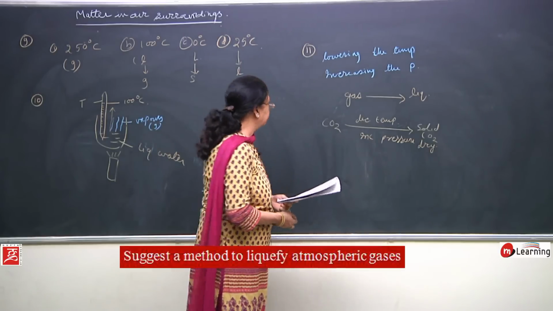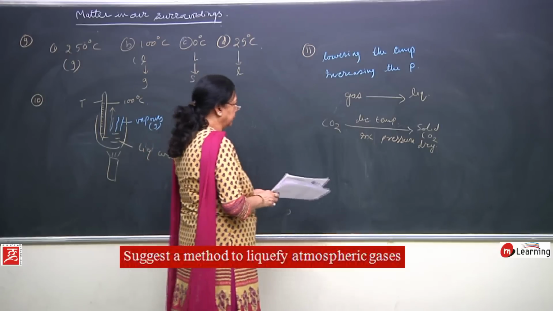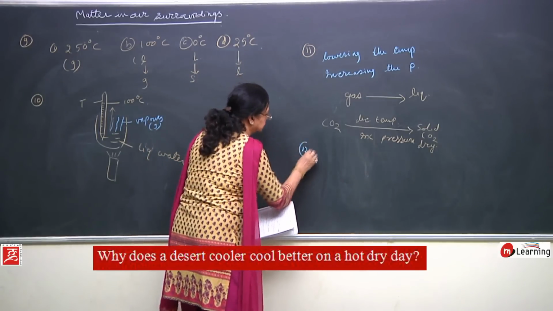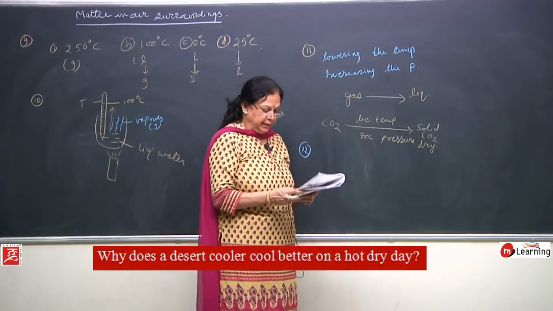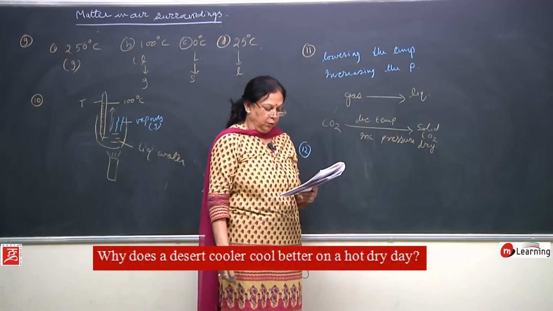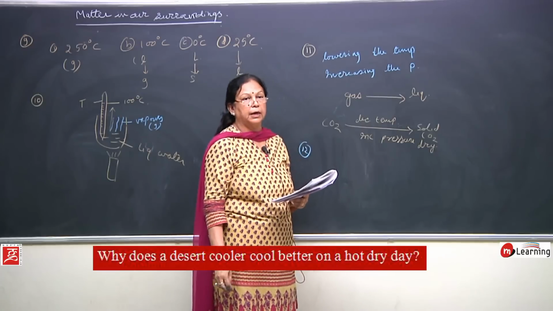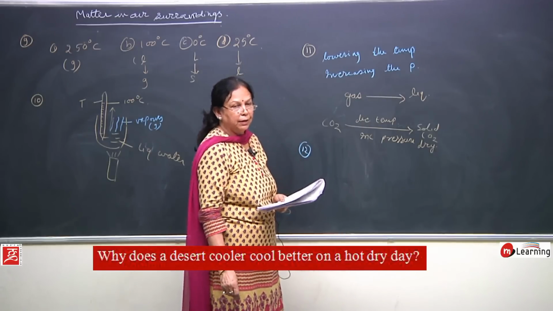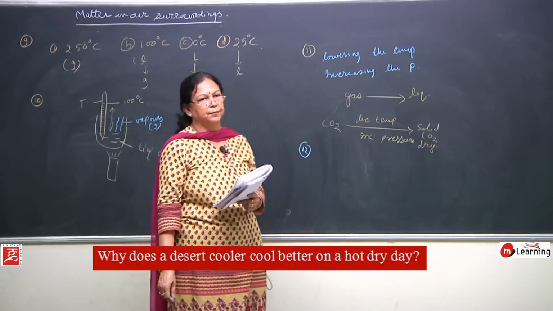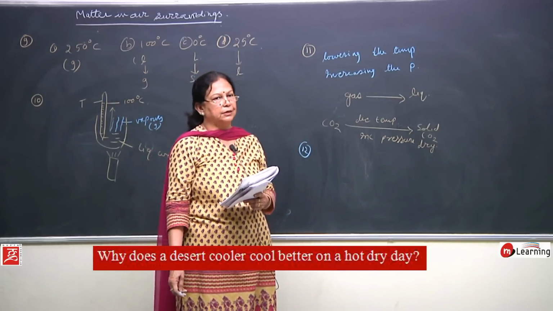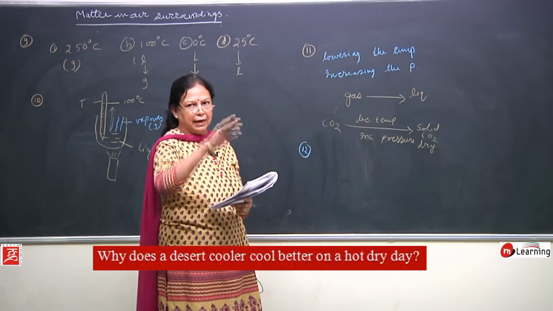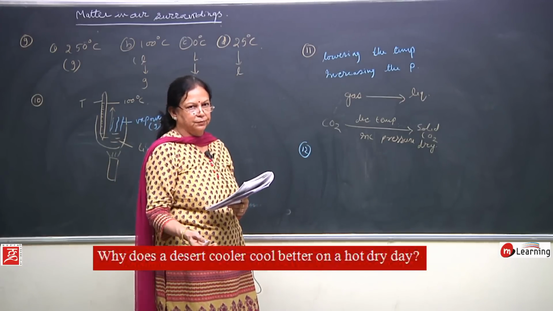Then the next problem in your study material is the 12th one. Why does a desert cooler cool better on a hot dry day? A desert cooler we usually use during the summer season. During the summer season it is very hot and the atmosphere is dry also.